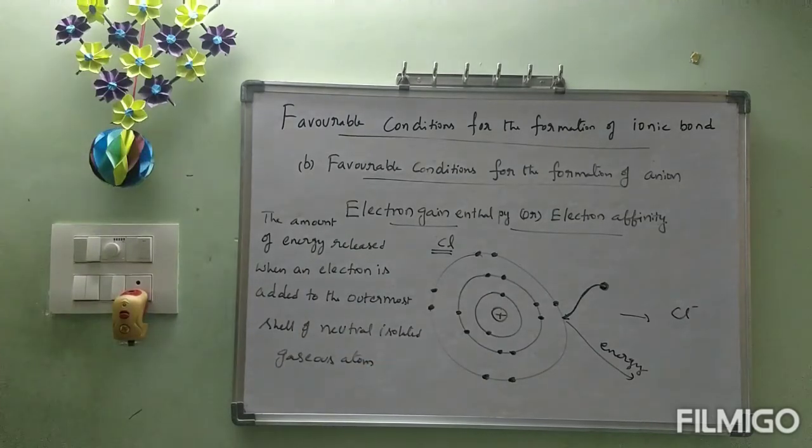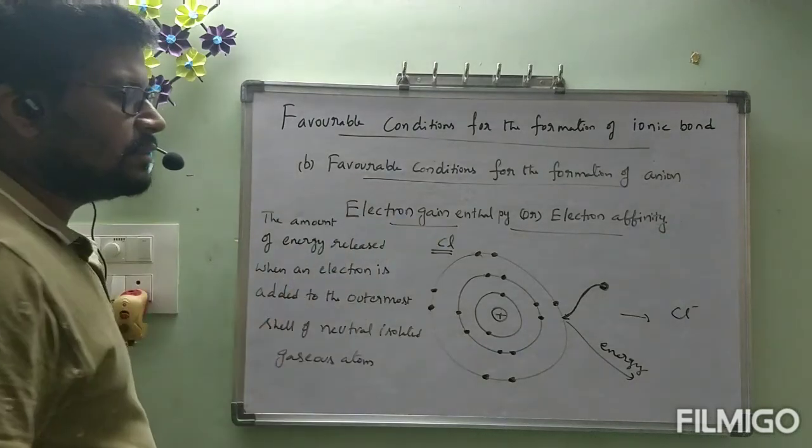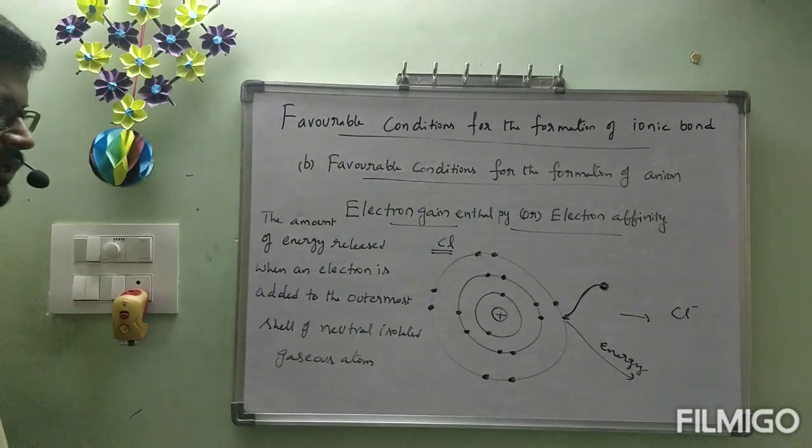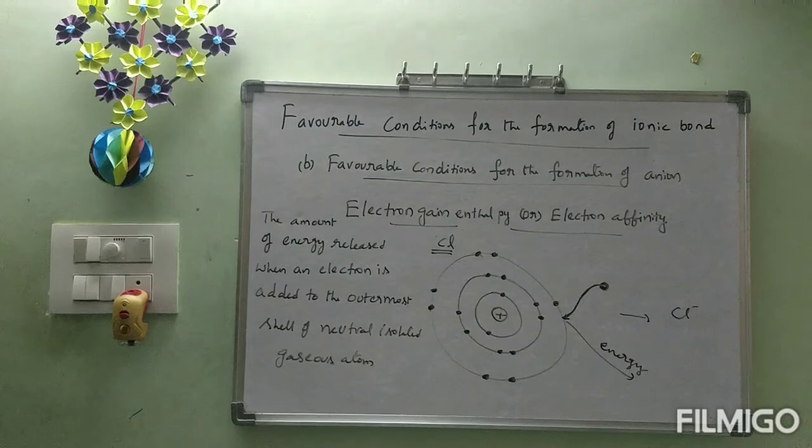Read the definition once. The amount of energy released when an electron is added to the outermost shell of a neutral isolated gaseous atom is called electron gain enthalpy or electron affinity. Note down this definition, all of you.